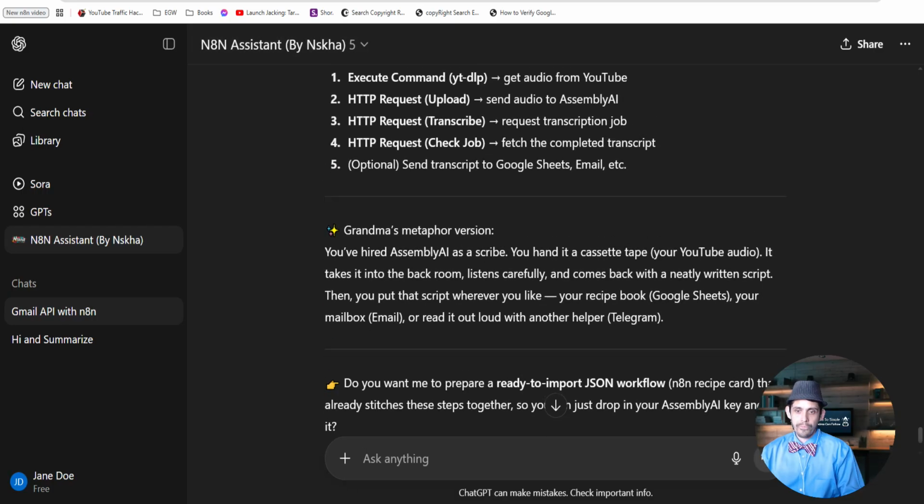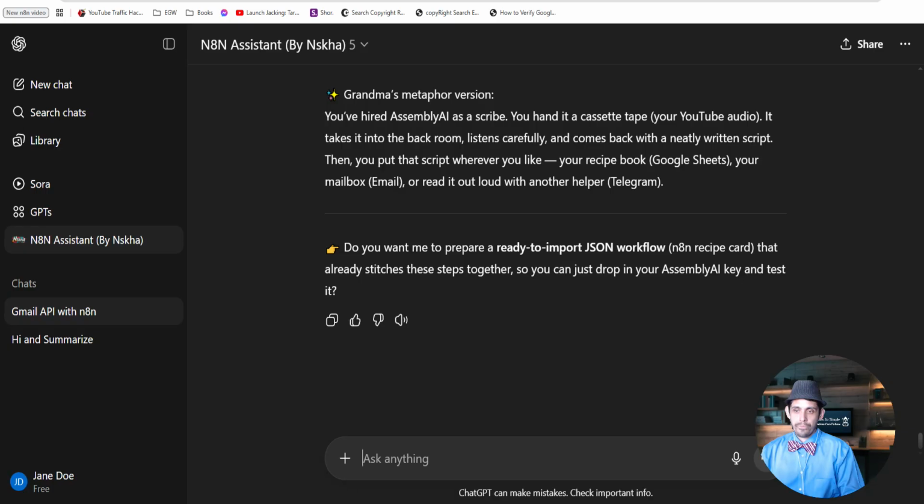The N8N Assistant is awesome. It's walked me through everything that I've built, and I've built quite a bit in N8N in these last 3 months, more than most people have. It has allowed me from day one to not have to spend an hour watching a video tutorial teach me how to build a weather automation. I don't care about a weather automation. I want to know how to build the actual workflow I want to create.